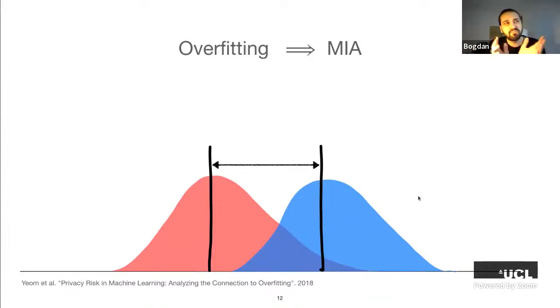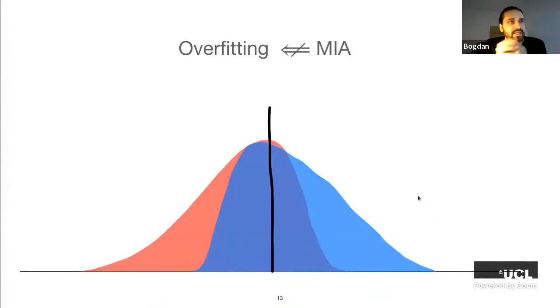But the problem with this is that overfitting is a sufficient but not a necessary condition for membership inference. This is also easy to see in this diagram. We could imagine that these distributions of in distribution and out distribution are different, but it could happen that they have the same average, right? So according to the classical definition of generalization and overfitting, this training algorithm does not overfit, right?